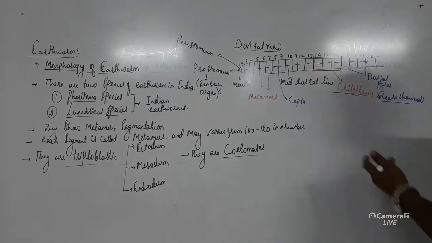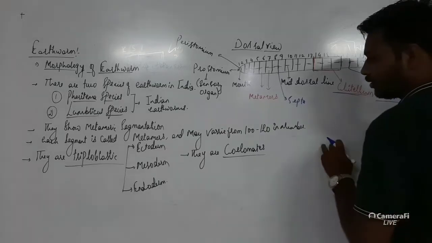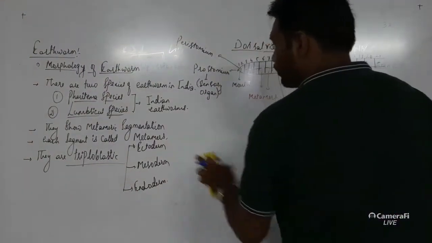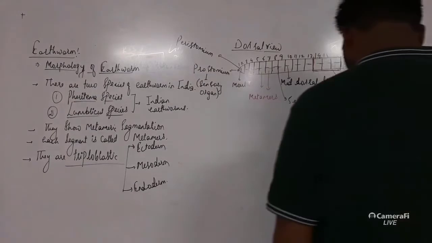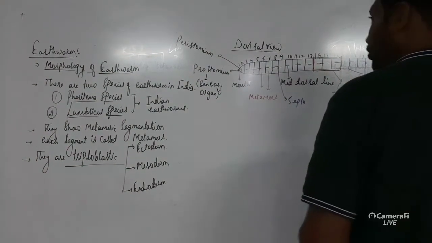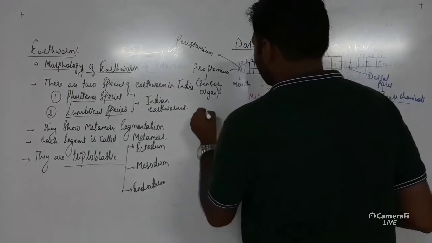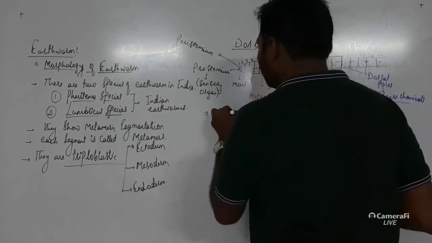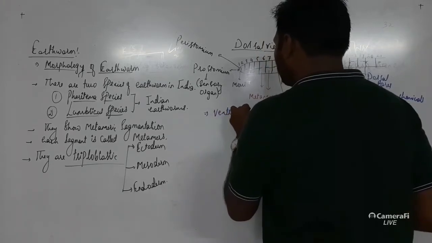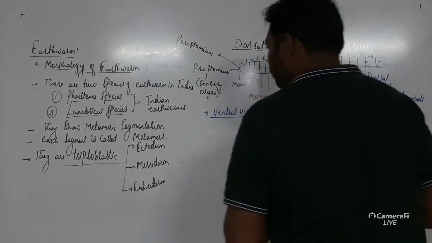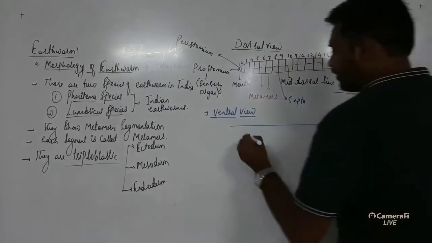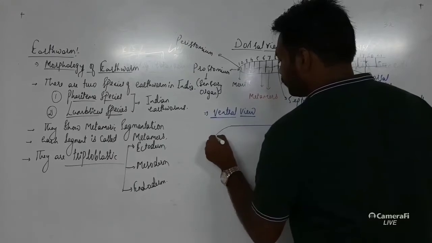Now next let's see the ventral view. I'll rub this part so that we can understand it very finely. In the ventral view we will again draw the same structure.